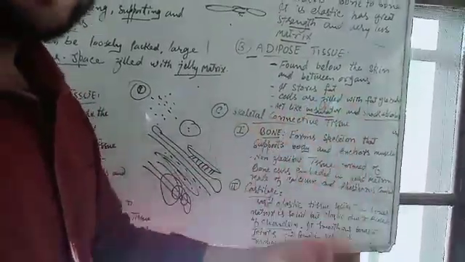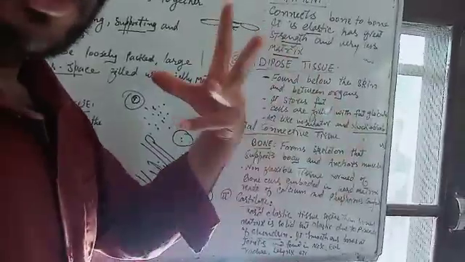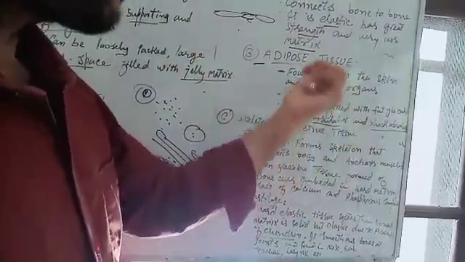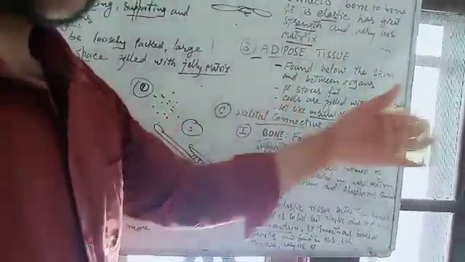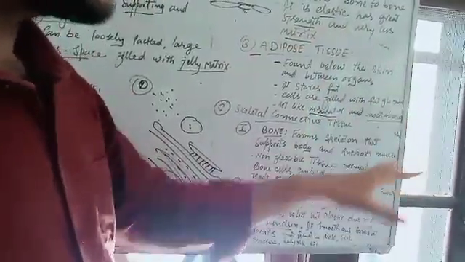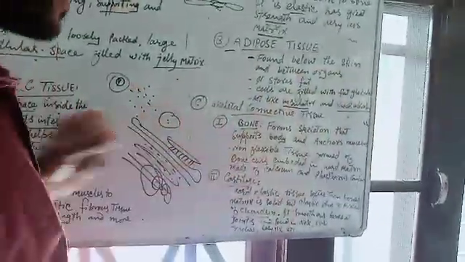If somebody has an accident, the delicate organs like kidneys are protected by the adipose tissue.